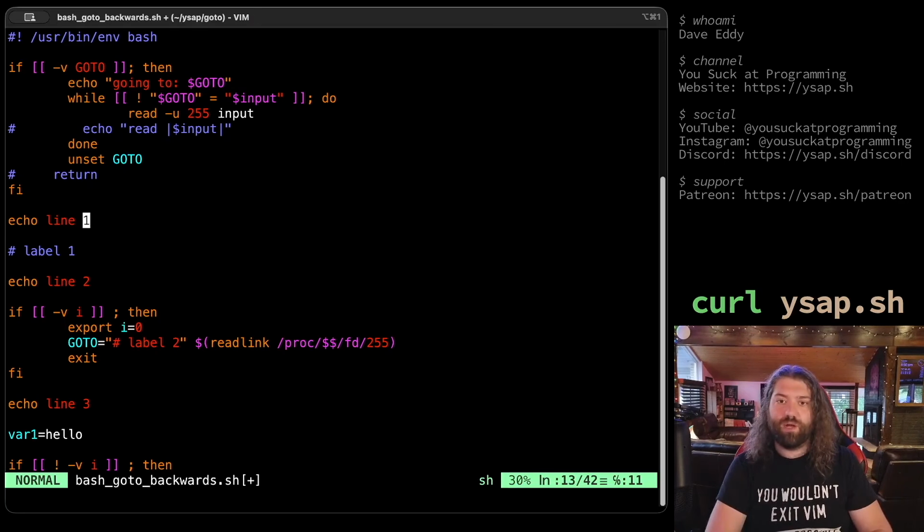So we echo line 1. Then we create a label for 1. Then we echo line 2. Then we check if there's a variable called I. Okay, so we do have another environment variable. We're sneaking in here. If I is set, then we do some stuff here. So let's ignore that for now.